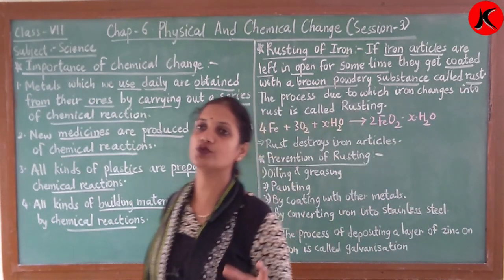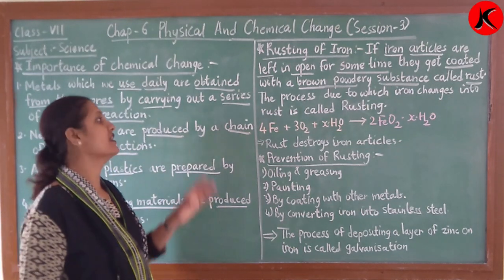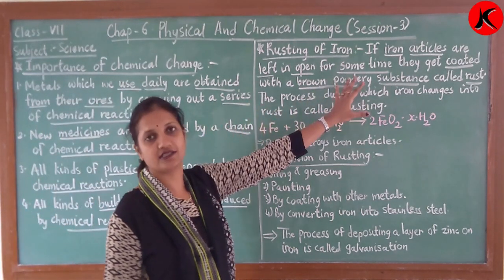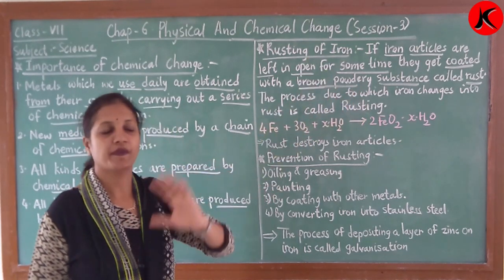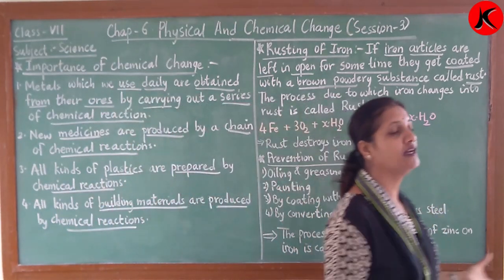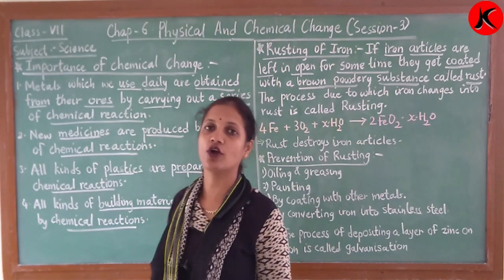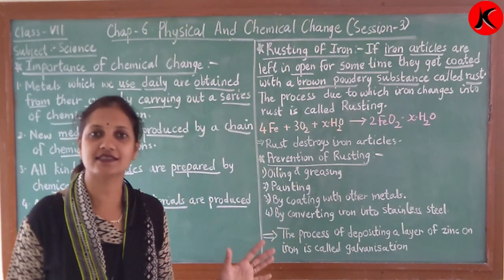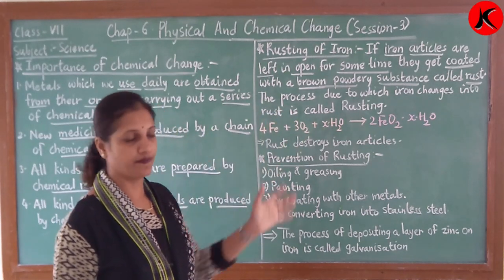So what happens when it gets exposed to the environment? Sometimes a chemical reaction starts, okay, sometimes with oxygen or sometimes with water. If the rain is falling and you are keeping the iron articles outside, then it will react with water. And if not, if you are keeping it as it is, then also it is reacting with oxygen, right?